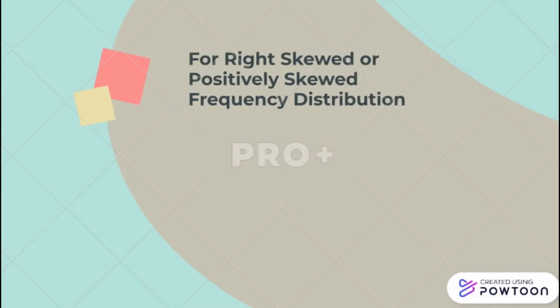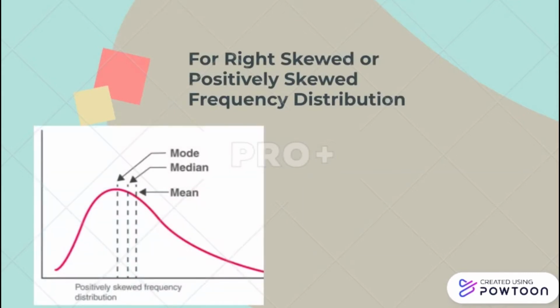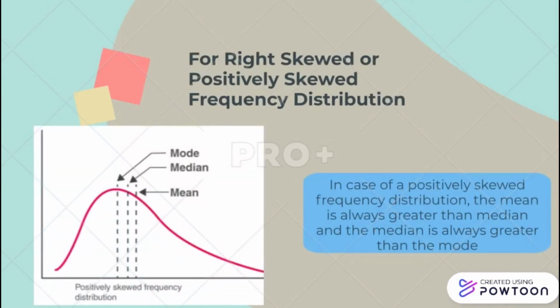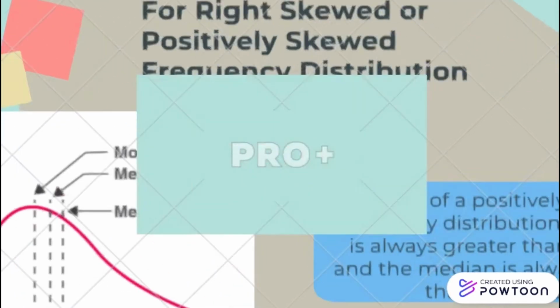Second, for right skew or positively skewed frequency distribution, in case of a positively skewed frequency distribution, the mean is always greater than median and the median is always greater than the mode, so we can see the graph is right skew.